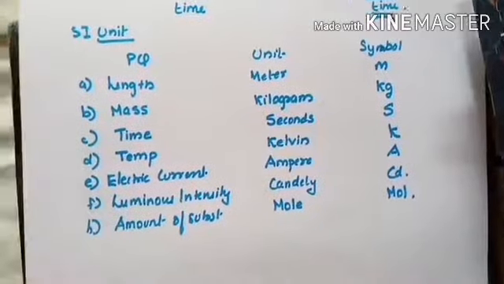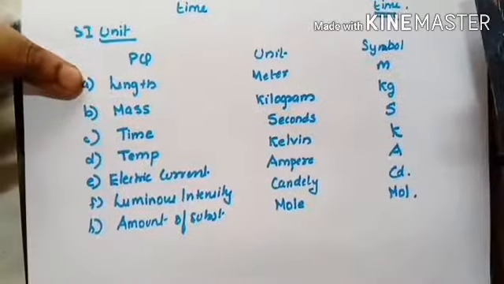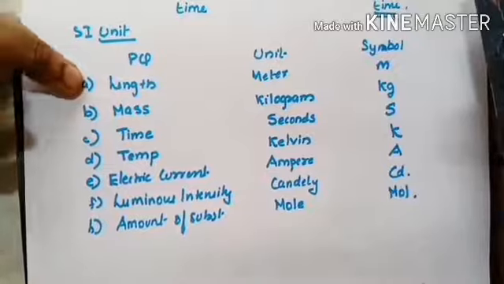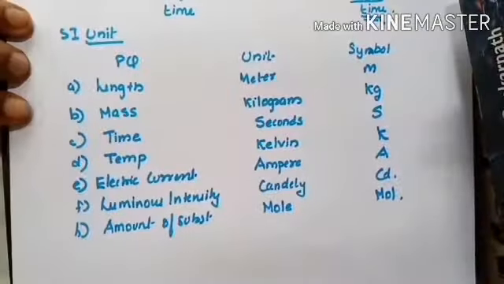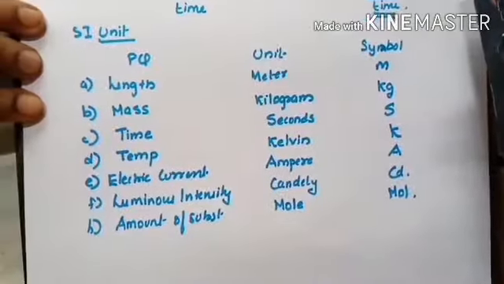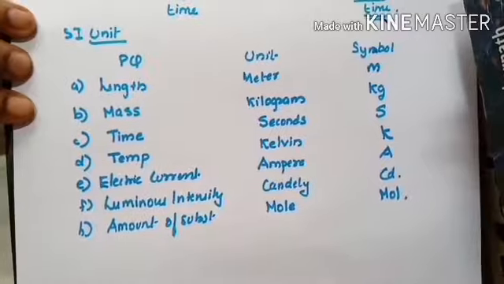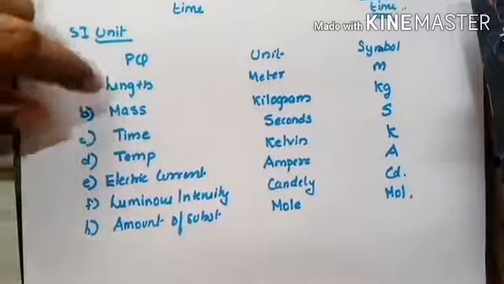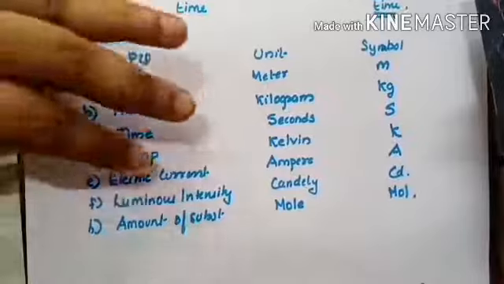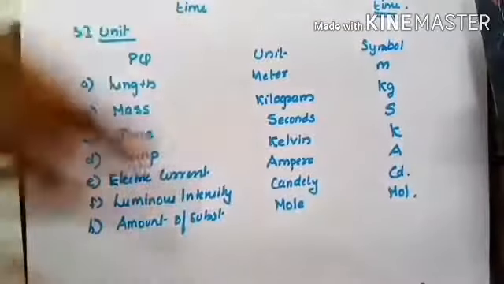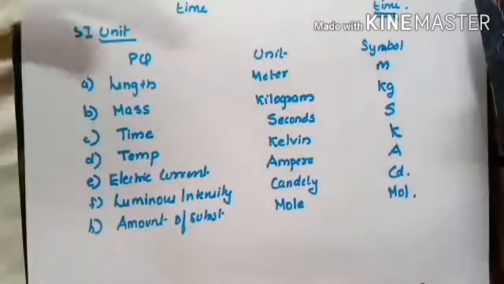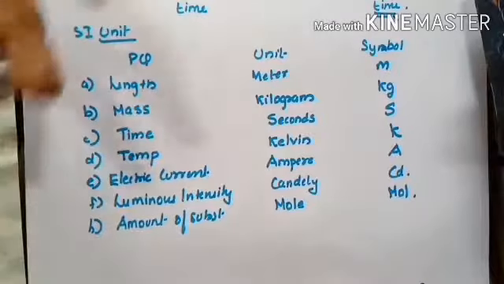So now see, length, when it is multiplied twice, length into length, meter into meter, becomes meter squared. What is the quantity which is described by meter squared? That is area. What happens when I am multiplying length thrice? It becomes meter cube. So that is for volume. That is a derived quantity, right? And meter cube is a derived unit, right?